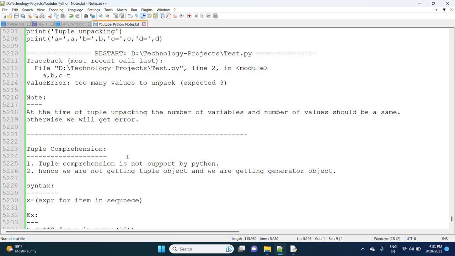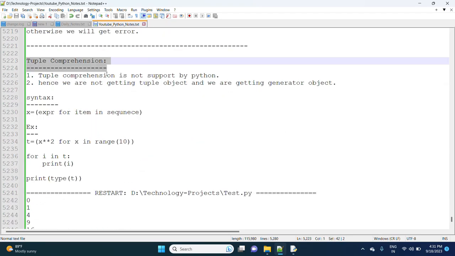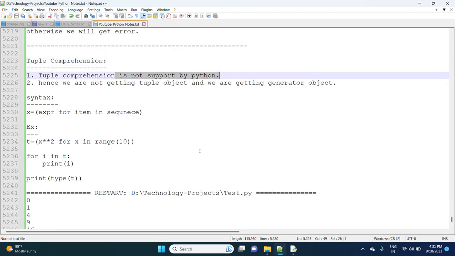The next thing is tuple comprehension. Comprehension is not supported for tuples in Python. It will give a generator object.